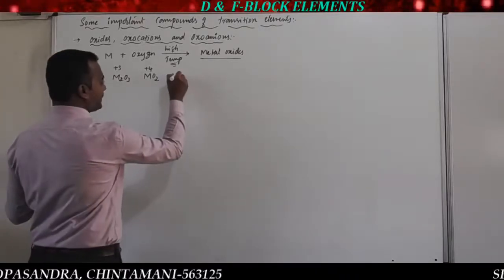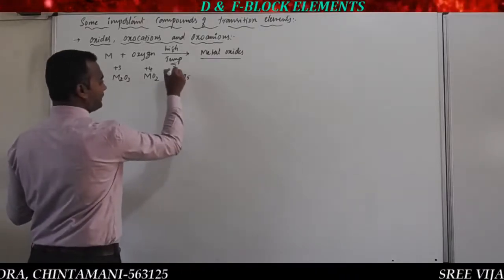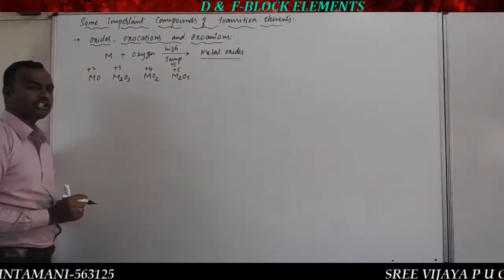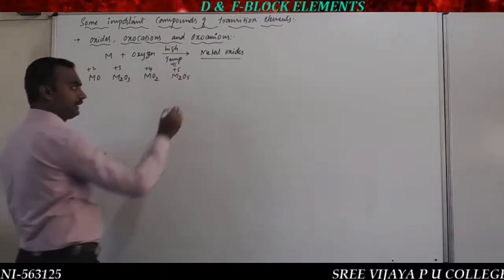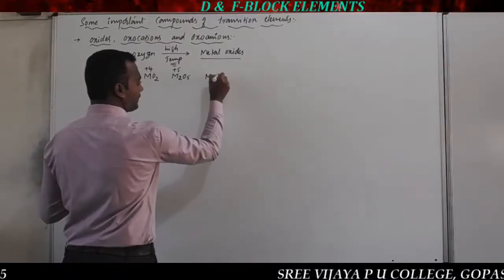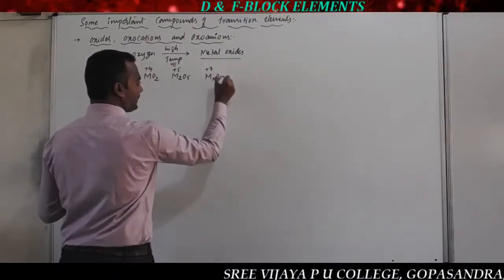And one more is M2O5. In this case, the metal exhibits the oxidation state +5. And another one is M2O7, which exhibits the oxidation state +7.